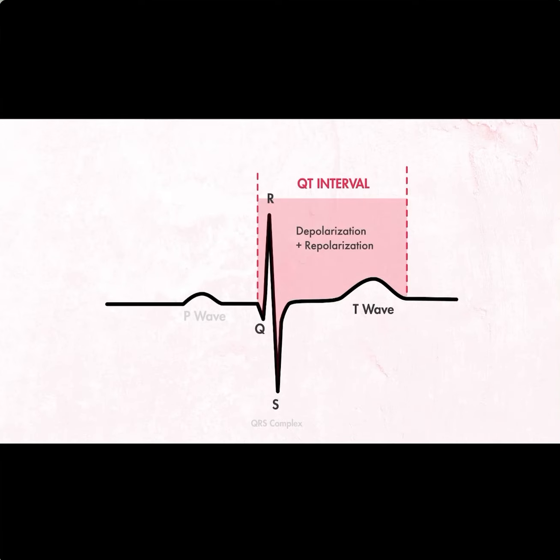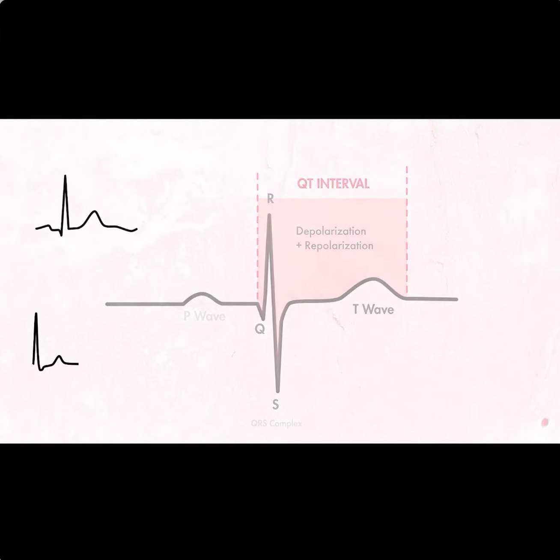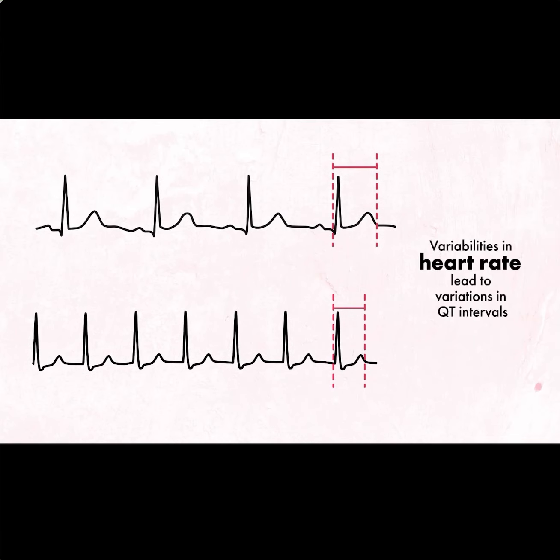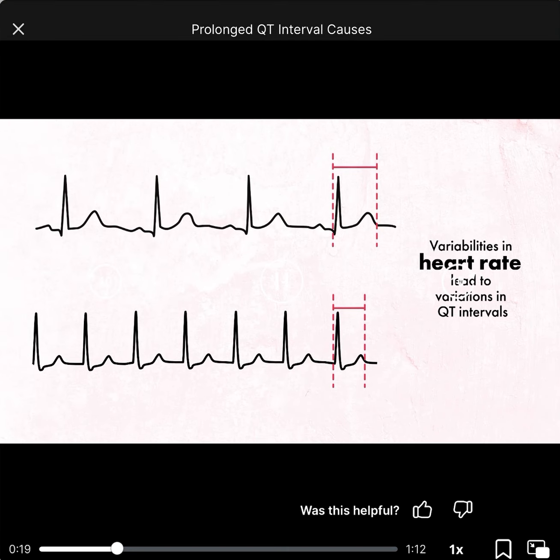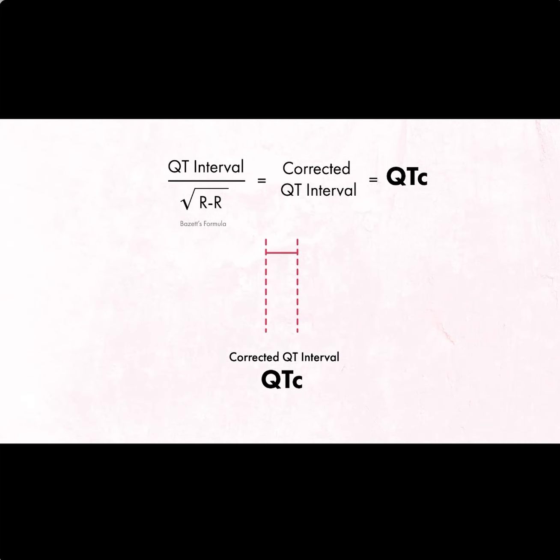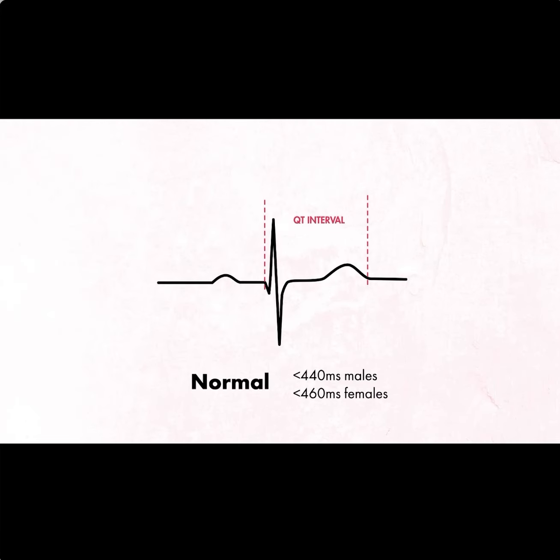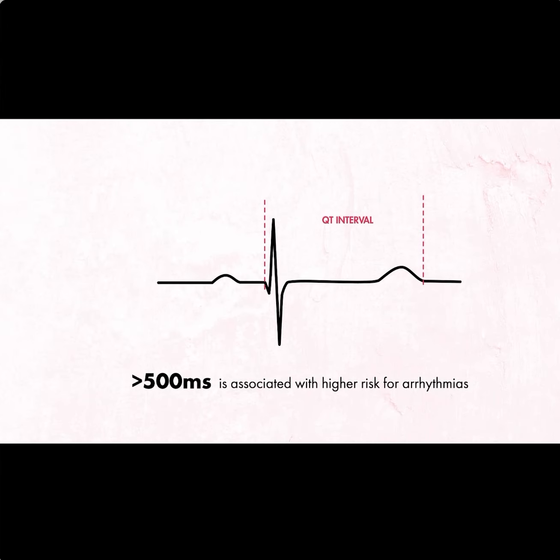Ventricles of the heart to depolarize and repolarize, or contract and relax. Because this interval varies with heart rate, we often account for this variability by calculating a corrected QT interval, or QTC for short. Normally, the QTC is less than 440 milliseconds in males and less than 460 in females. Any longer is considered prolonged, with QTC intervals greater than 500 milliseconds putting people at risk for arrhythmias like torsades.